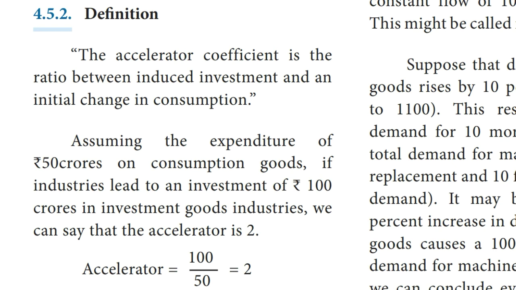Next paragraph. Assuming an expenditure of 50 crores on consumption goods leads to an investment of rupees 100 crores in the capital goods industry, we can say that the accelerator is 2. Accelerator is equal to delta I by delta C. Delta I, 100 crores, divided by delta C, 50, is equal to 2.